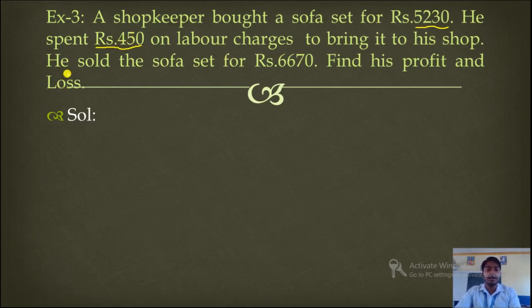Understood? Now he sold the sofa set for rupees 6670. That means this is selling price. Find his profit and loss. So what is given here? Cost price is given, overhead expenses is given, and selling price is given.